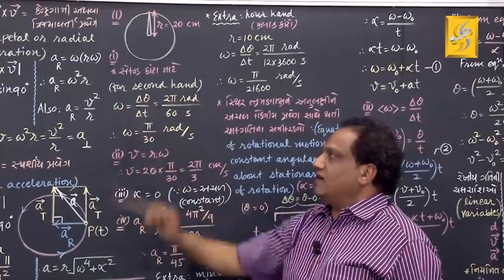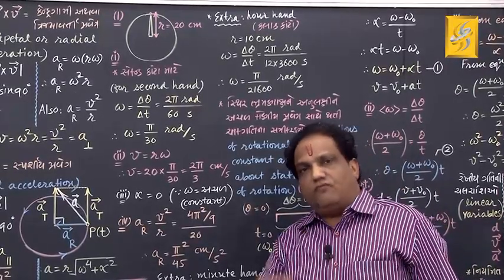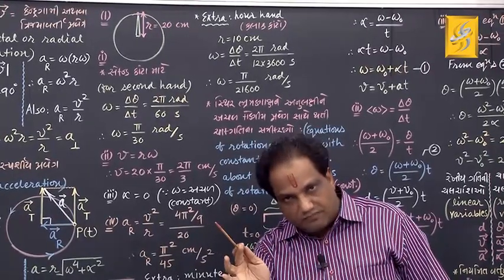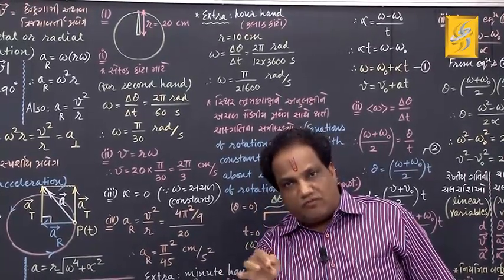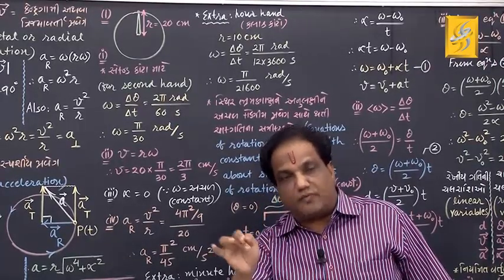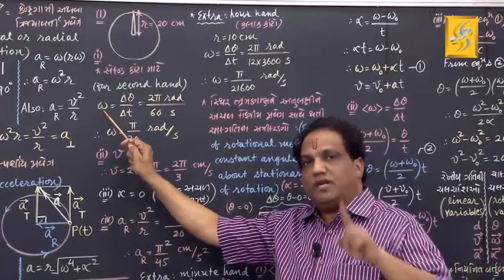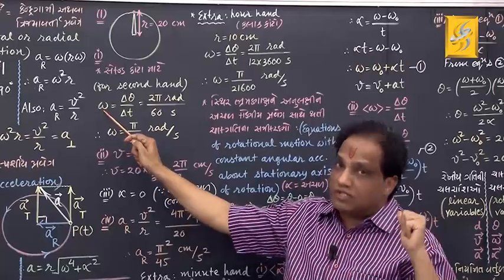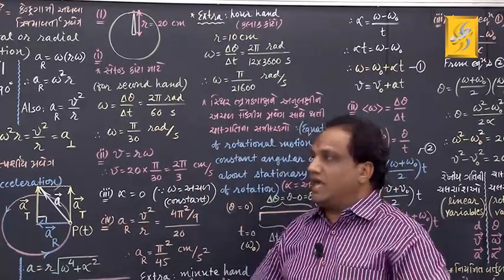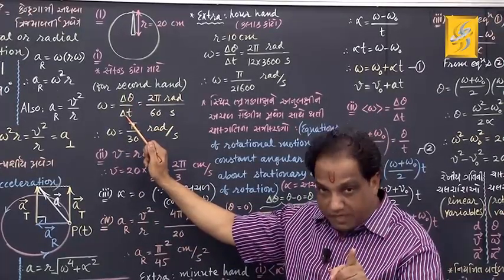First of all, we are asked to find out its constant angular speed. Whatever the arm may be, second arm, minute arm, hour arm, its respective angular speed is going to remain constant with time. So don't write here average omega, you may write only omega because omega is constant. Now what is angular speed? It is after all angular displacement upon time taken.